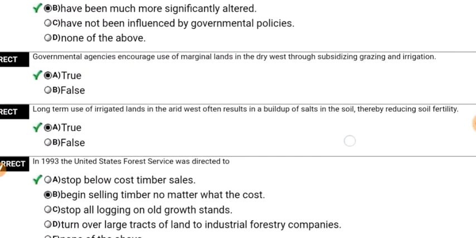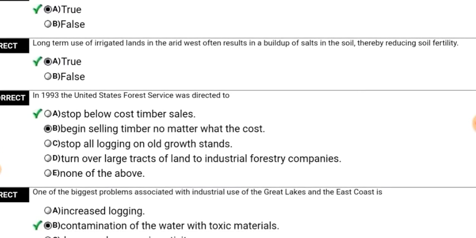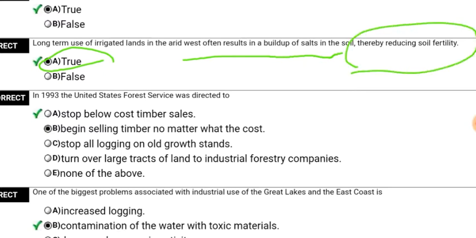Next, long-term use of irrigated lands in the arid west often results in buildup of salts in the soil, thereby reducing the soil fertility. True or false? It is true. So, long-term use of irrigated lands in the arid west often results in the buildup of salts in the soil, thereby reducing the soil fertility.